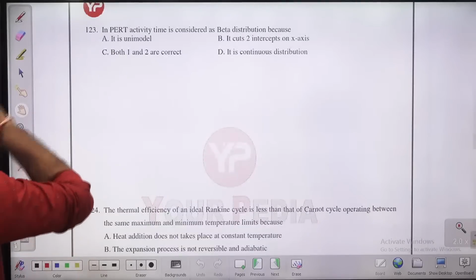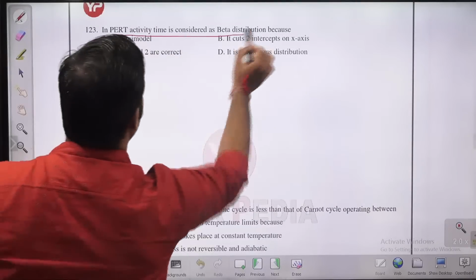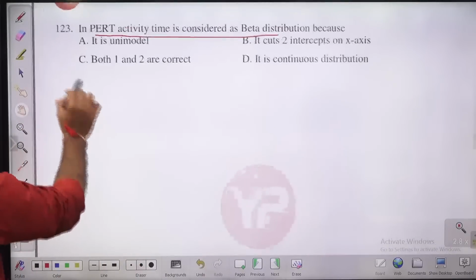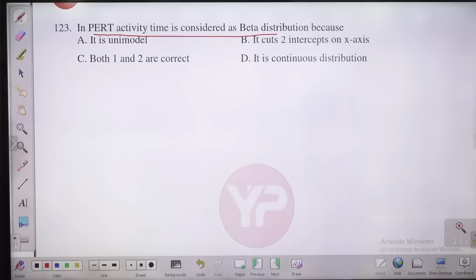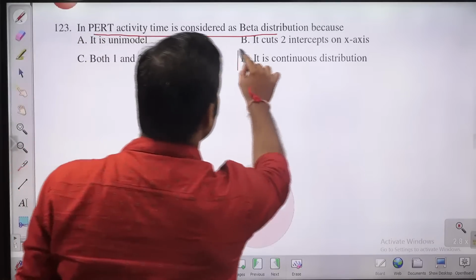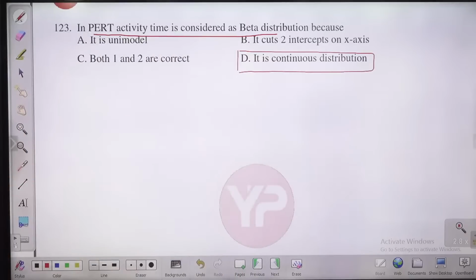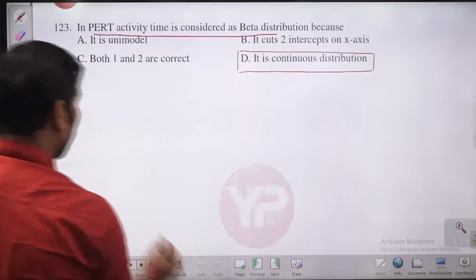In PERT activity, time is considered as beta distribution, guys. In PERT activity, we go with the beta distribution because why? It is unimodal. It cuts two intercepts on the axes. It is a continuous distribution, guys. Beta distribution is a continuous distribution. PERT activity time is considered as beta distribution because it is a continuous distribution. Okay, D will be the answer. Let us move to the next question. Question number 124.